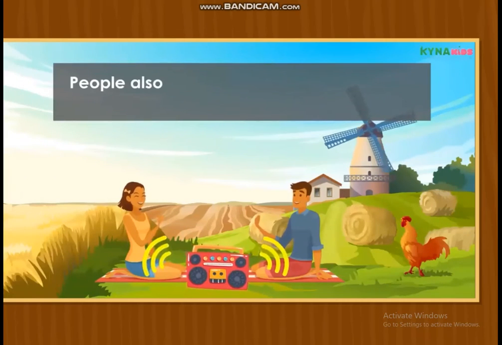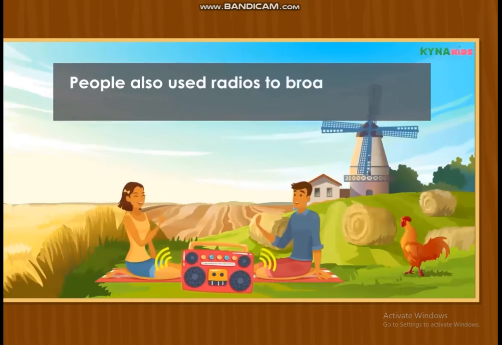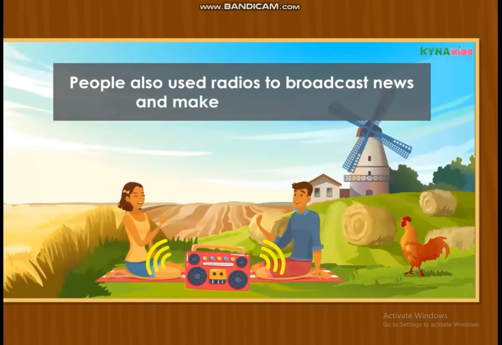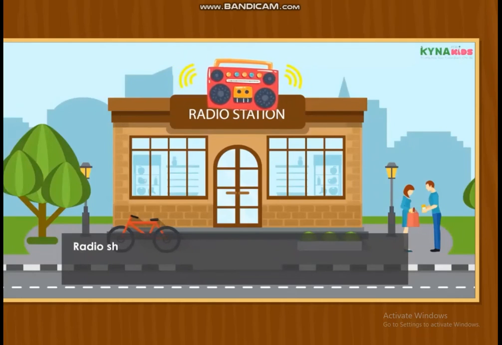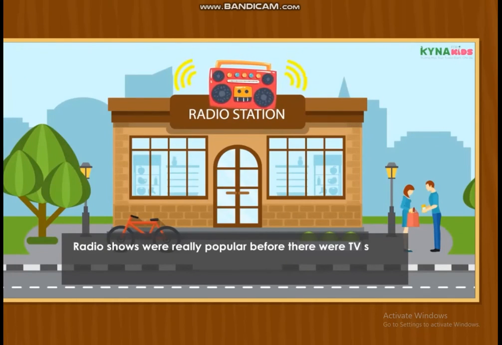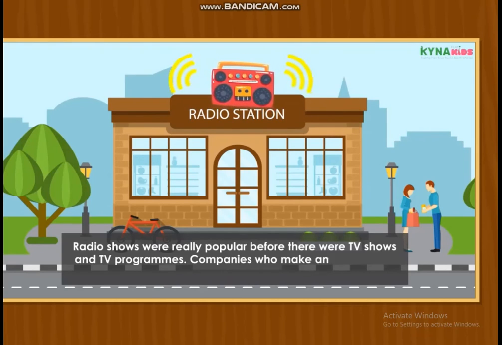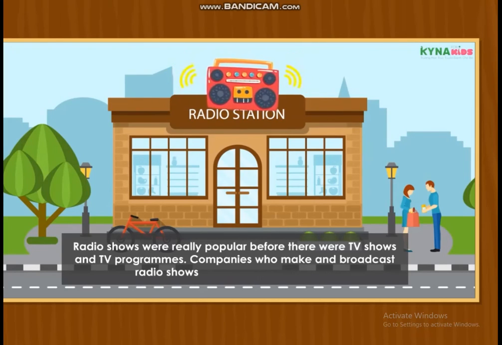People also use radios to broadcast news and make announcements. Radio shows were really popular before there were TV shows and TV programs. Companies who make and broadcast radio shows are called radio stations.